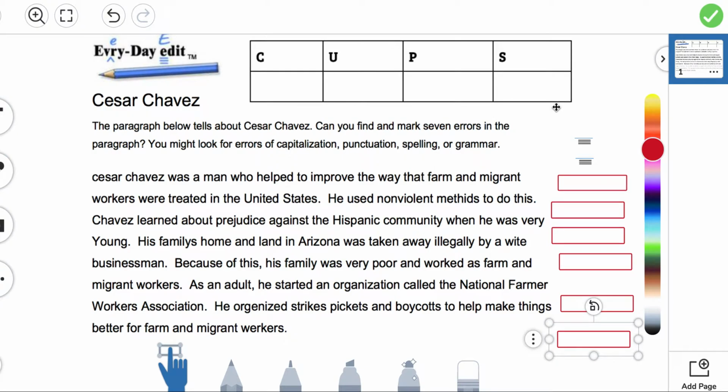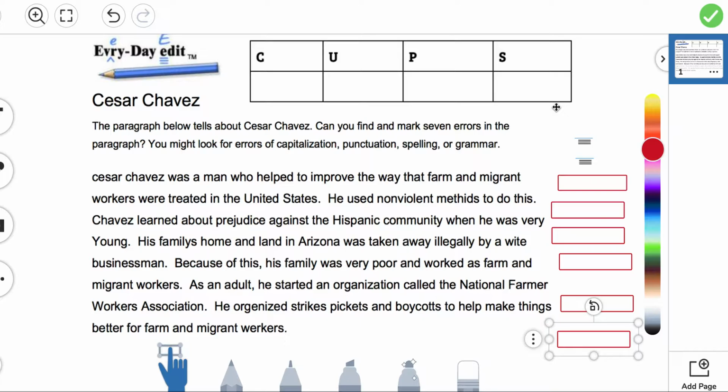We're going to be editing the nonfiction paragraph over Cesar Chavez. You studied him during Hispanic Heritage Month, so you have some background information about Cesar Chavez. Now, this is a nonfiction paragraph. Nonfiction meaning it's true, it's filled with facts on our topic. Our person, Cesar Chavez, he was a real person.